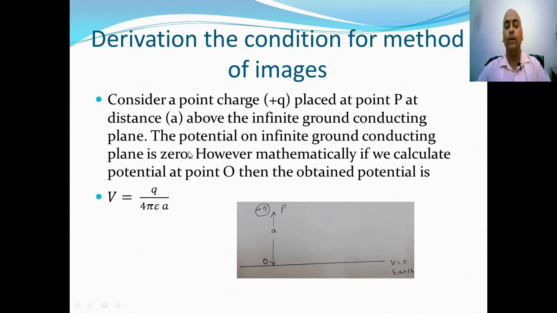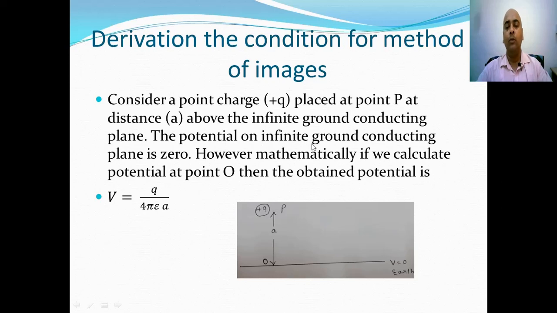In order to derive the conditions as proposed by method of images, consider a point charge plus q placed at point P at distance a above the infinite ground conducting plane.